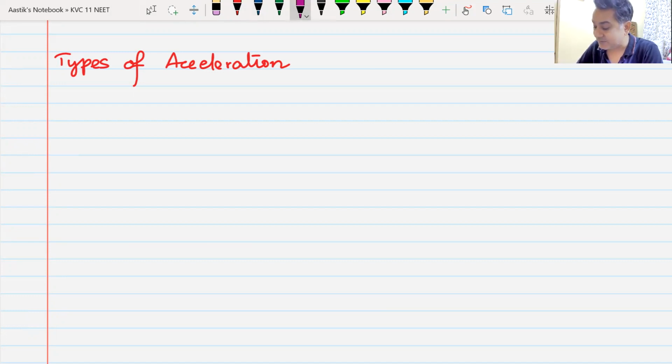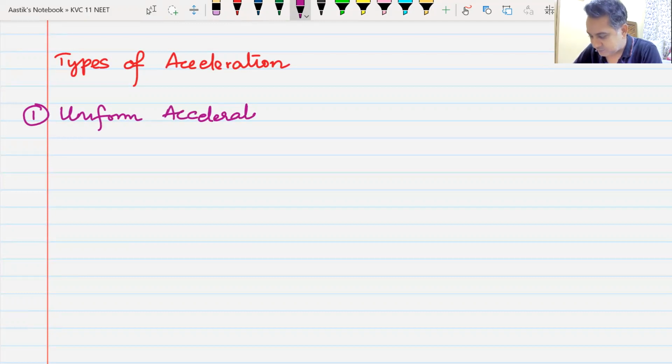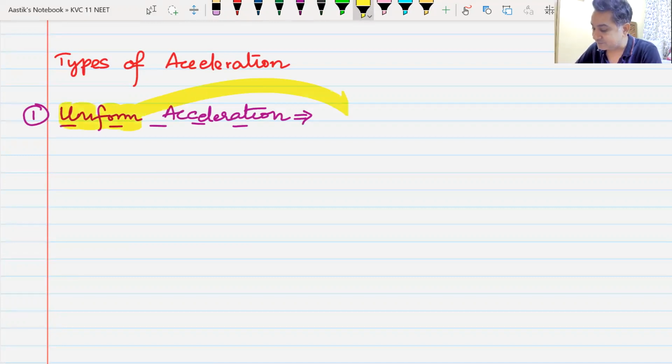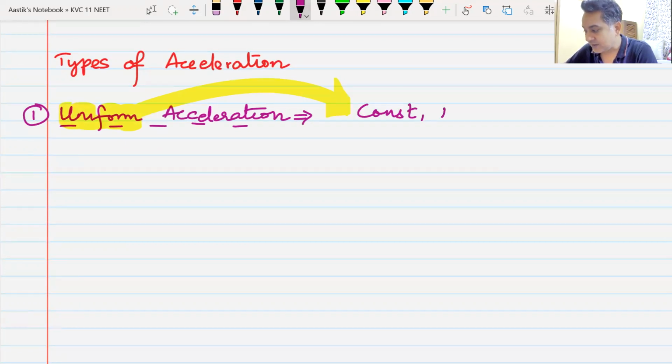What is the first type of acceleration? Tell me quickly. Uniform acceleration. Yes, uniform acceleration is the first type of acceleration. Keep on writing. I guess your NEET class is more intelligent and more dedicated and more hardworking than the JEE class. Well done. Uniform acceleration. What are the other names that I can use for uniform acceleration? Magnitude and direction remains constant. So I can call it constant acceleration, yes or no? Or I can also say that the acceleration remains same.